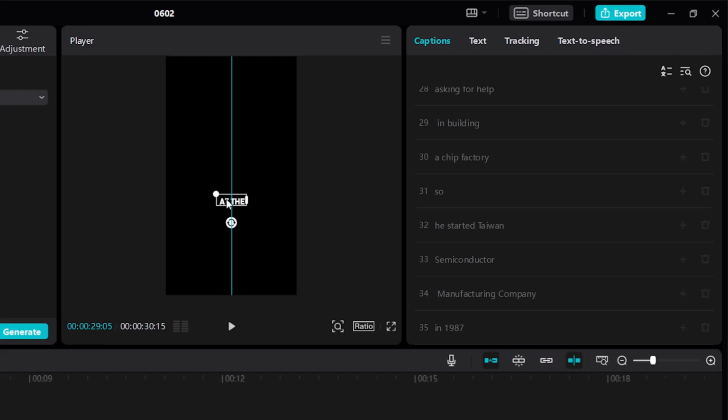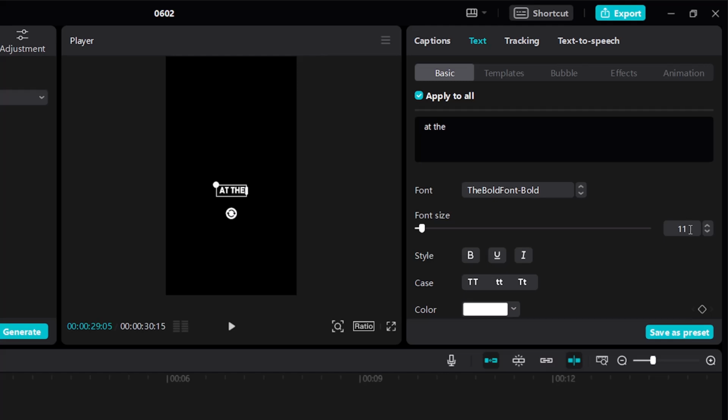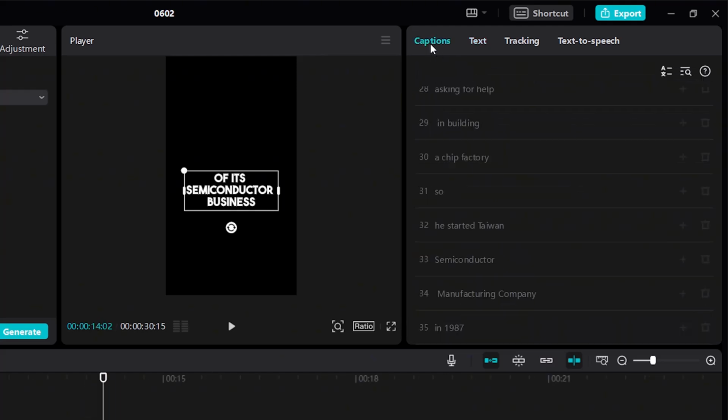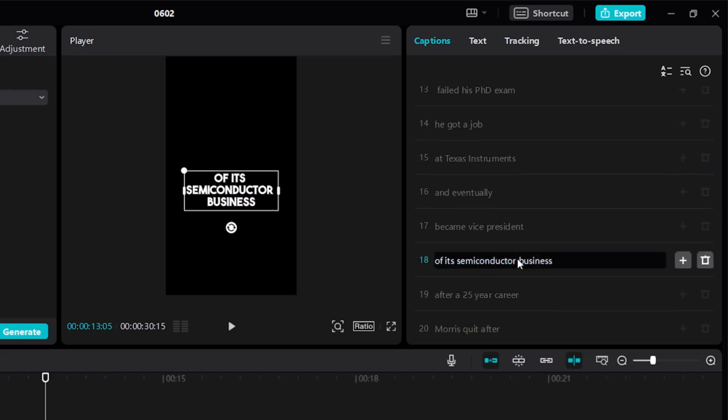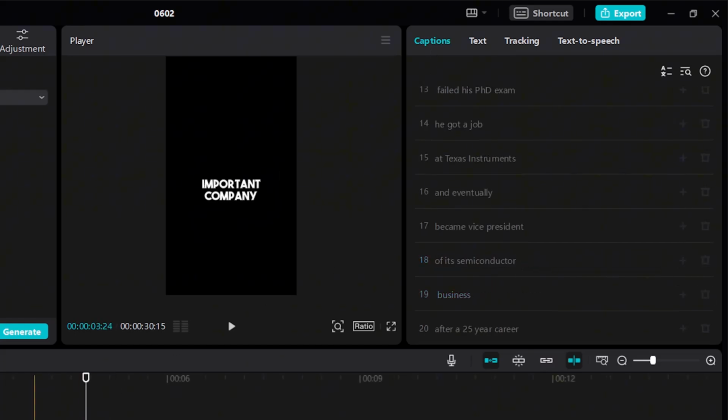Next, select this and bring it to the middle. Go to text and we can increase the font size from 11 to around 15. Okay, this is becoming too long. Again, go to captions and then let's bring this to the next line. Okay, this is looking good.